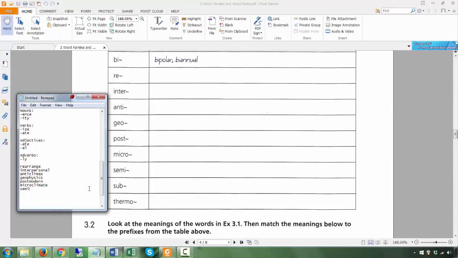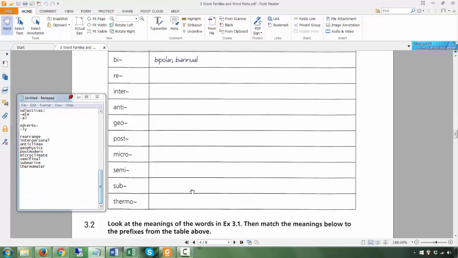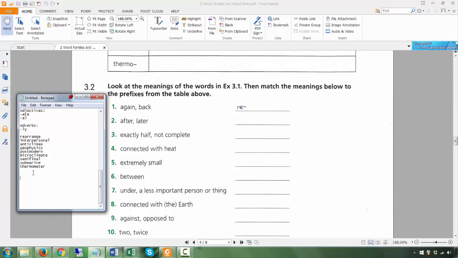Semi, semifinal. Sub, submarine. Thermo, thermometer. Okay, so looking at all the prefixes and what are the meanings for this. Okay, so after would be post. Half is going to be semi. Connected with heat, it's going to be thermal.